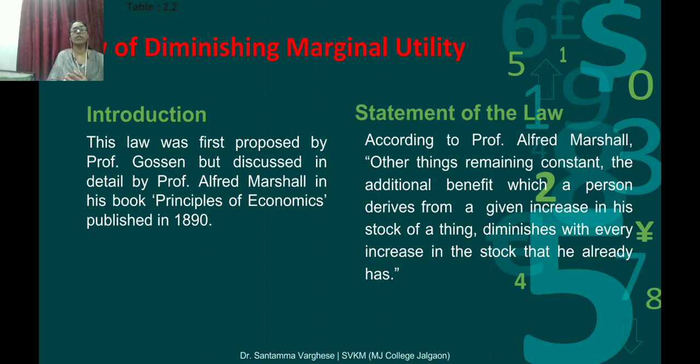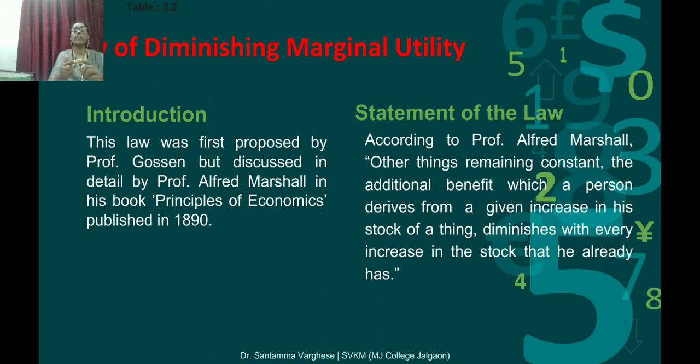There are many factors when we consume anything. Consumption means taking or using something. We don't use anything just like that; we must get benefit from it. Only if there is benefit do we use something. So the law says other things remaining constant. We are not taking any other factors, such as the need for the use. We are using additional units one by one, without taking care of anything else.